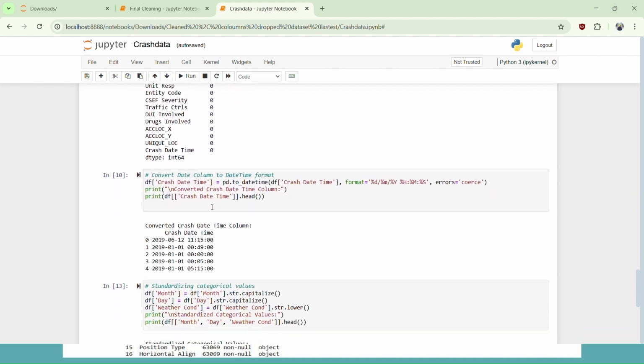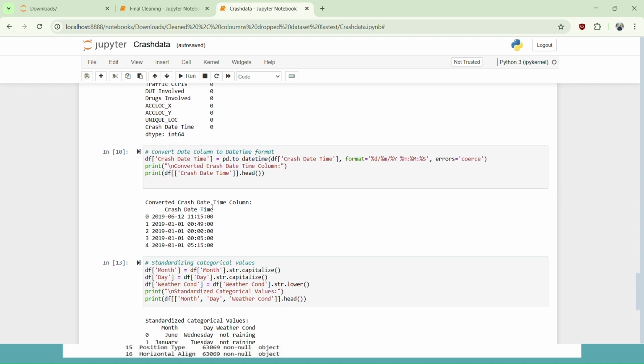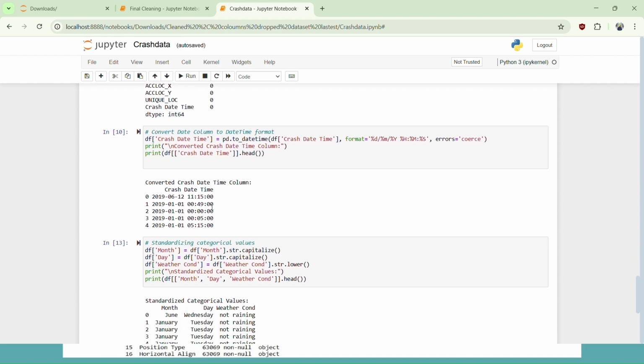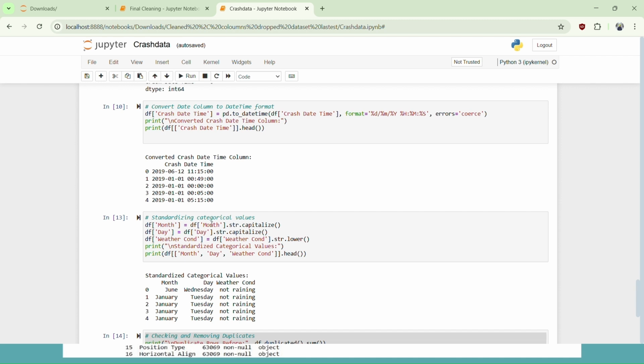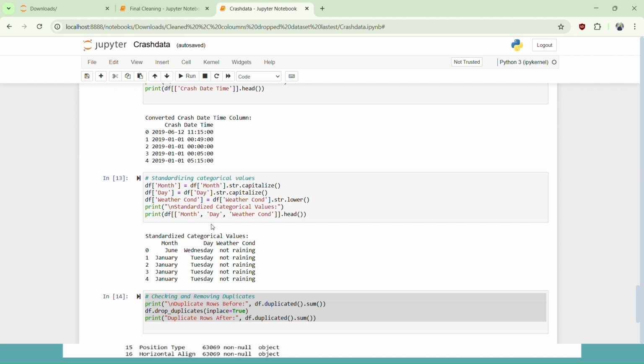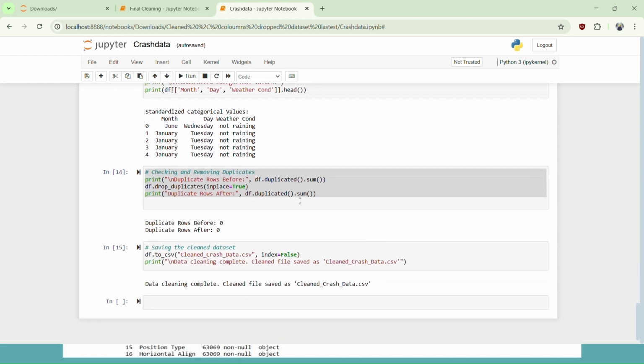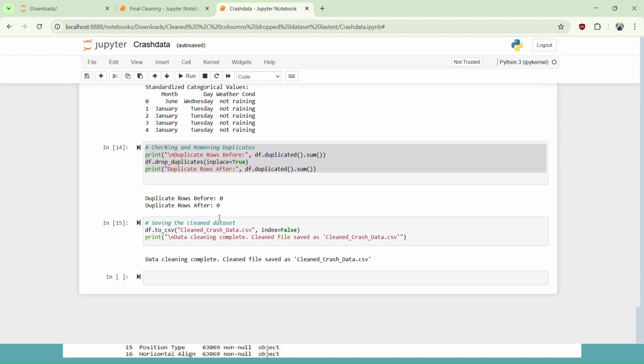Then we converted the numerical and categorical values into a standardized manner. For instance, month is given with the M being capital, another M being small letter, and ended in a capital letter, so that's not standardized. So we converted every categorical value into small letters using str lower, so that it's standardized throughout the dataset, which was essential. Then we checked if we still had any duplicates, which were none, so it's zero here, and we saved the cleaned dataset to a new file path.